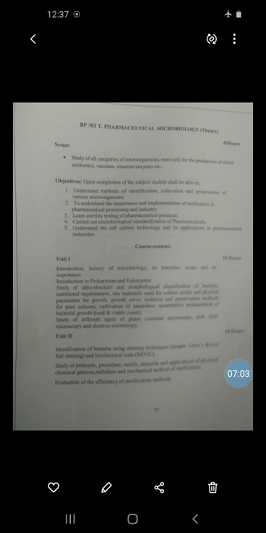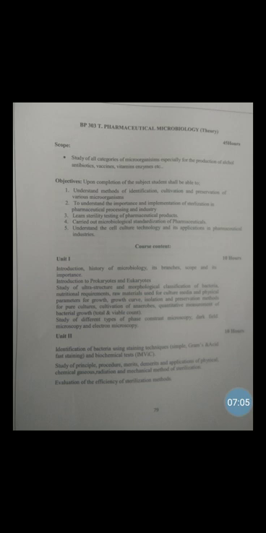Then we will see the working of this autoclave. First, the object which is to be sterilized should be packed in a material which will not create any obstacle to steam penetration and removal of air.